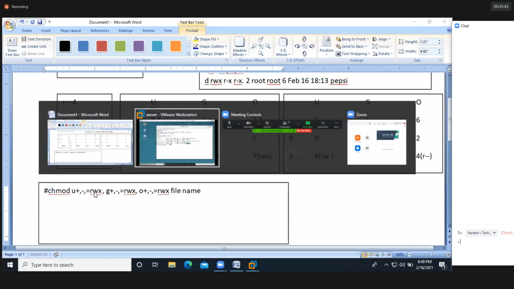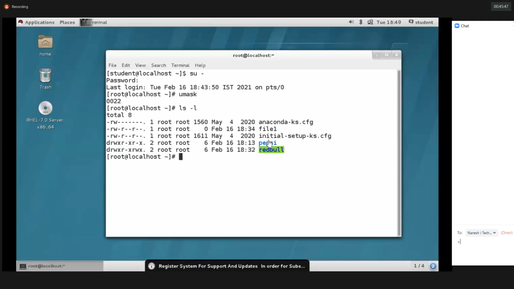So let's see, guys, here. I created one directory called Pepsi. I also created one directory called Red Bull. So I'm removing x permission from user on the Red Bull directory, adding the w permission to the group, and fixing the r permission for other users.